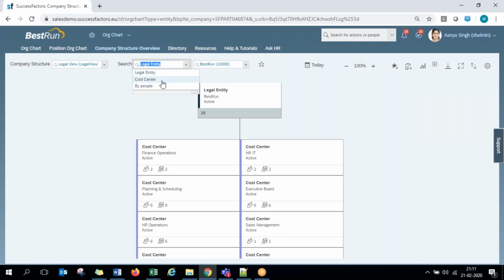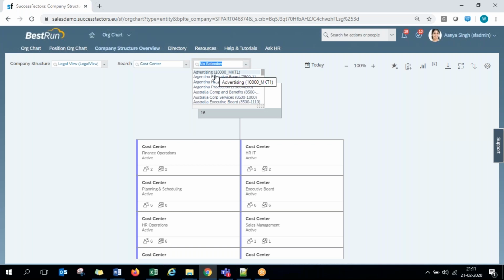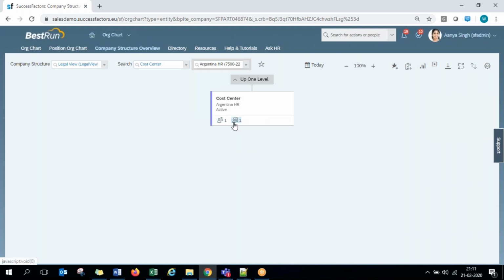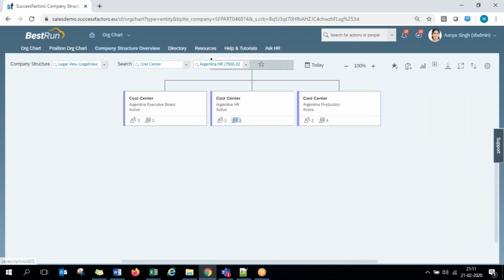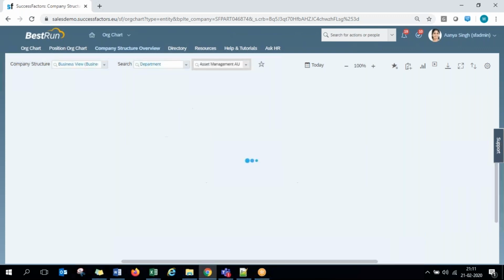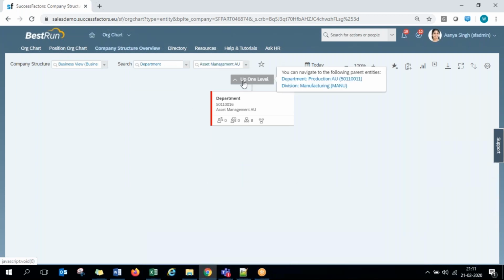Like that, if you want to see the cost center view, you will have a different view. Again, these are all the different cost centers that we have, and at every cost center level, what are the employees, and which legal entity the cost center reports to, all this. Or else if you want a business view, that is the business unit level, I can choose the department, business unit, any of those. So we have different departments and you can see which legal entity every department falls under. That data will also be shown if you click on the up arrow.